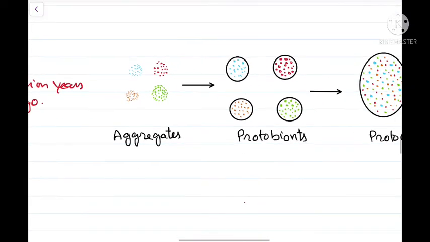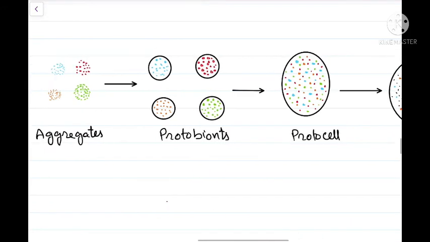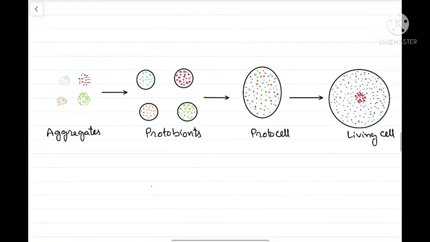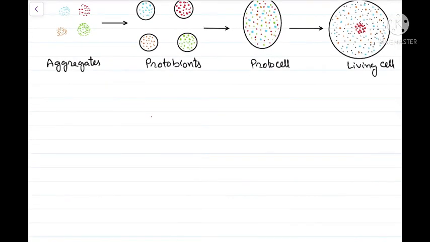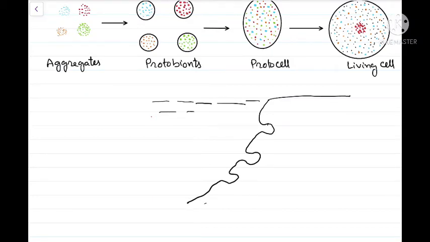Now let us have a look at how the aggregates led to the formation of the first living cells. Towards the left extreme you can see there were the aggregates of these proteins and other biomolecules and the other organic polymers. These aggregates first led to the formation of the protobionts, and from protobionts arose the protocells, and protocells led to the formation of living cells. Now let me draw this in a diagram and explain this in a diagram.